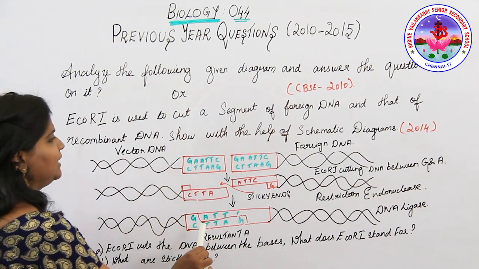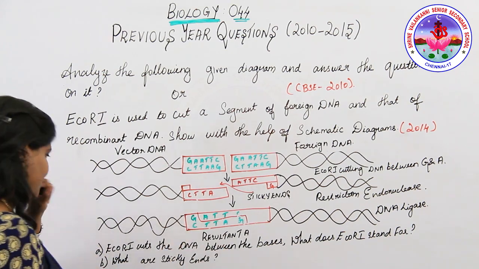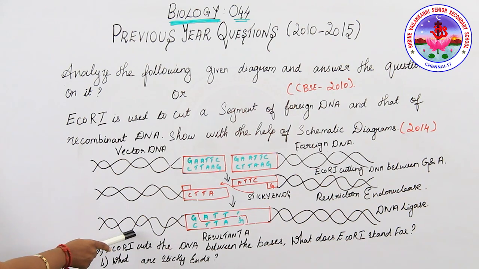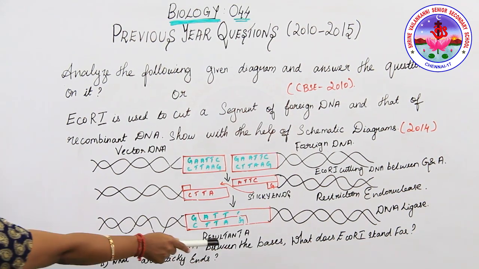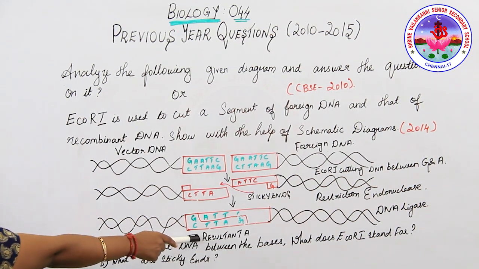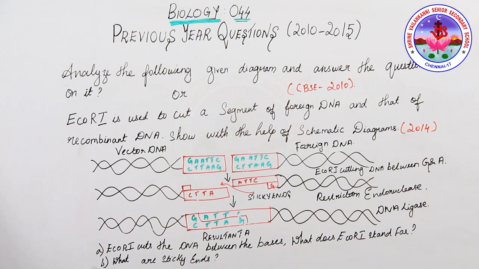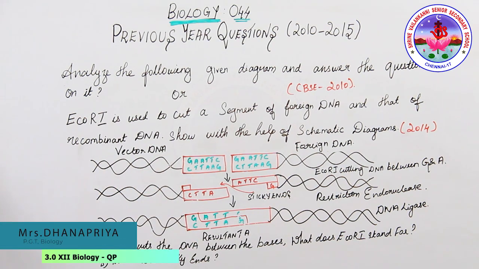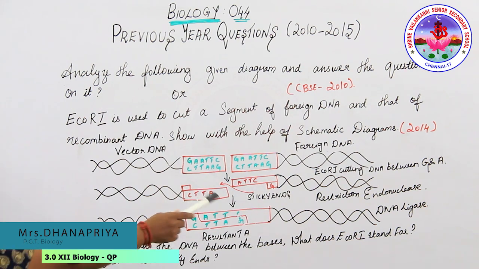Okay, so this will be the question analysis. Students, the question may ask based on this diagram: after the entire process in the diagram, what is the resultant A it indicates? Yes, the A, the resultant, indicates the action of restriction endonuclease and thus forms a recombinant DNA after the completion of the entire process.